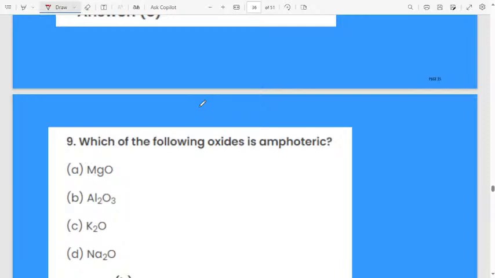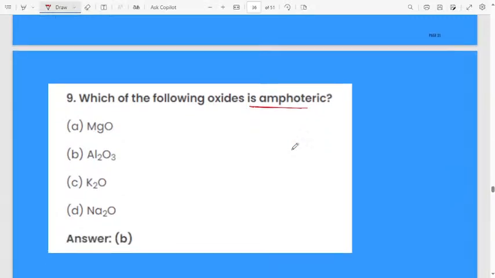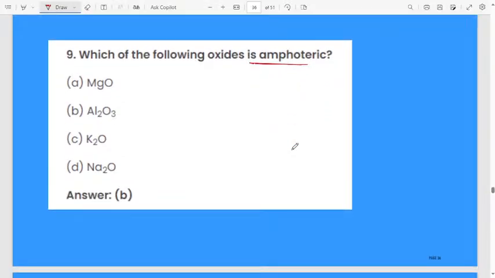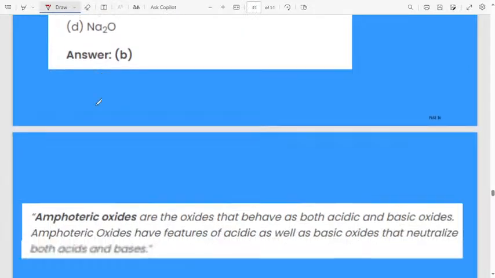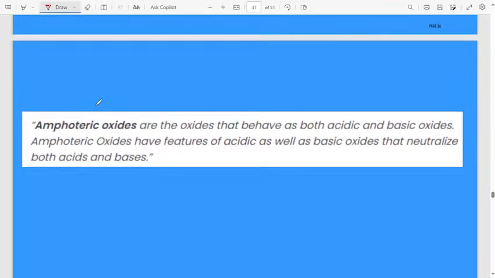Next question, which of the following oxides is amphoteric? First option, magnesium oxide MgO. Second one, Al2O3. Third one, K2O. D, Na2O. Which of the following oxides is amphoteric? That is aluminum oxide. What is meant by amphoteric? Amphoteric oxides are oxides that behave as both acidic and basic oxide.